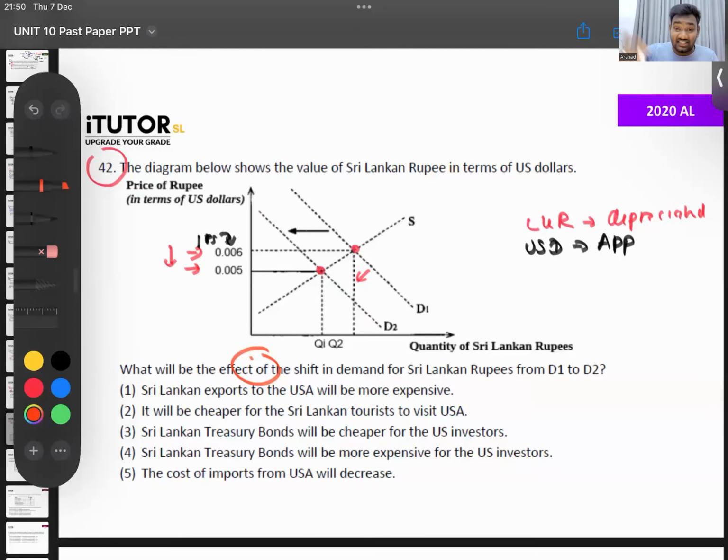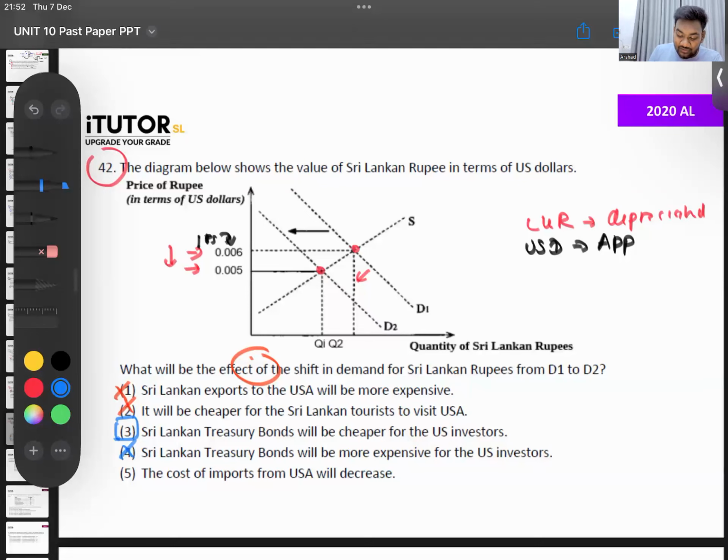Third one, Sri Lankan treasury bonds will be cheap for the US investor. Do you think so? If our currency has depreciated, they can now buy our treasury bonds at a cheaper price. Let's say a 1 million rupee treasury bond. Now they can buy it at a cheaper price because our currency has depreciated. This can be our answer. Sri Lanka treasury bonds will be more expensive. No, our currency has depreciated. It will be cheaper.